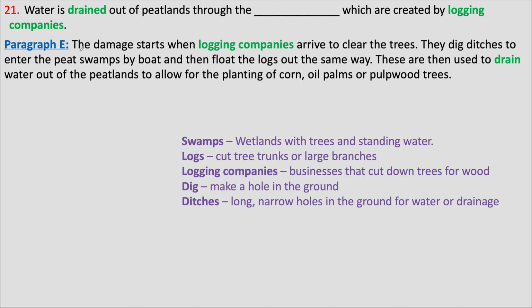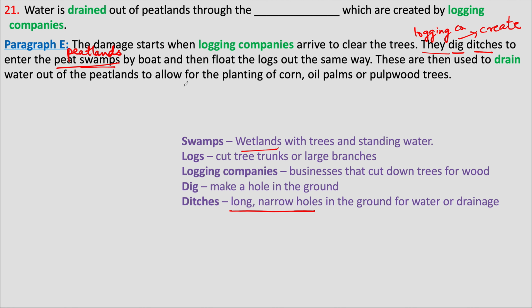In the passage it says, the logging companies arrive to clear trees. They dig ditches. They are the logging companies. Dig means they create. So logging companies create or dig ditches. Ditches are long narrow holes or pits. These ditches are made to enter peat swamps. Swamps is another name for a wetland. So peat swamp means peatlands.